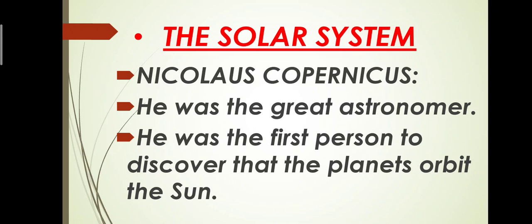Before this, everyone thought that the earth was stationary. Stationary means at rest, and the sun and the planets went around it. But then Nicolaus Copernicus discovered this phenomenon that the sun is stationary at its place and all the other planets are revolving around the sun. So, in your science book page number 96, the introduction of the scientist is given. You have to read it from here and write down the answer in your own words.